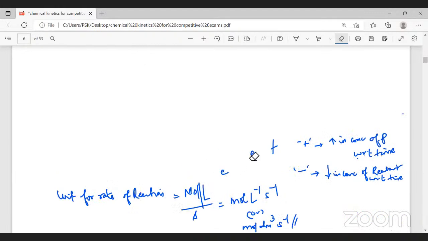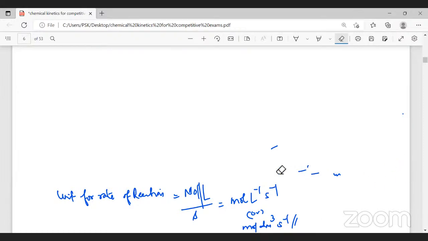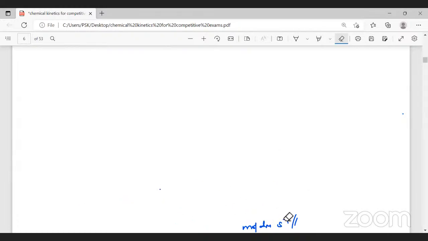Now, I'm very sure that you know how to define rate of a reaction and what the plus and minus signify in the rate of a reaction. And also, you know what the unit for rate of a reaction is. So these things you know. Now, coming to the stoichiometry and the rate. How do you relate stoichiometry and the rate? We have dealt with this. Now, for understanding, we will learn one or two more reactions.